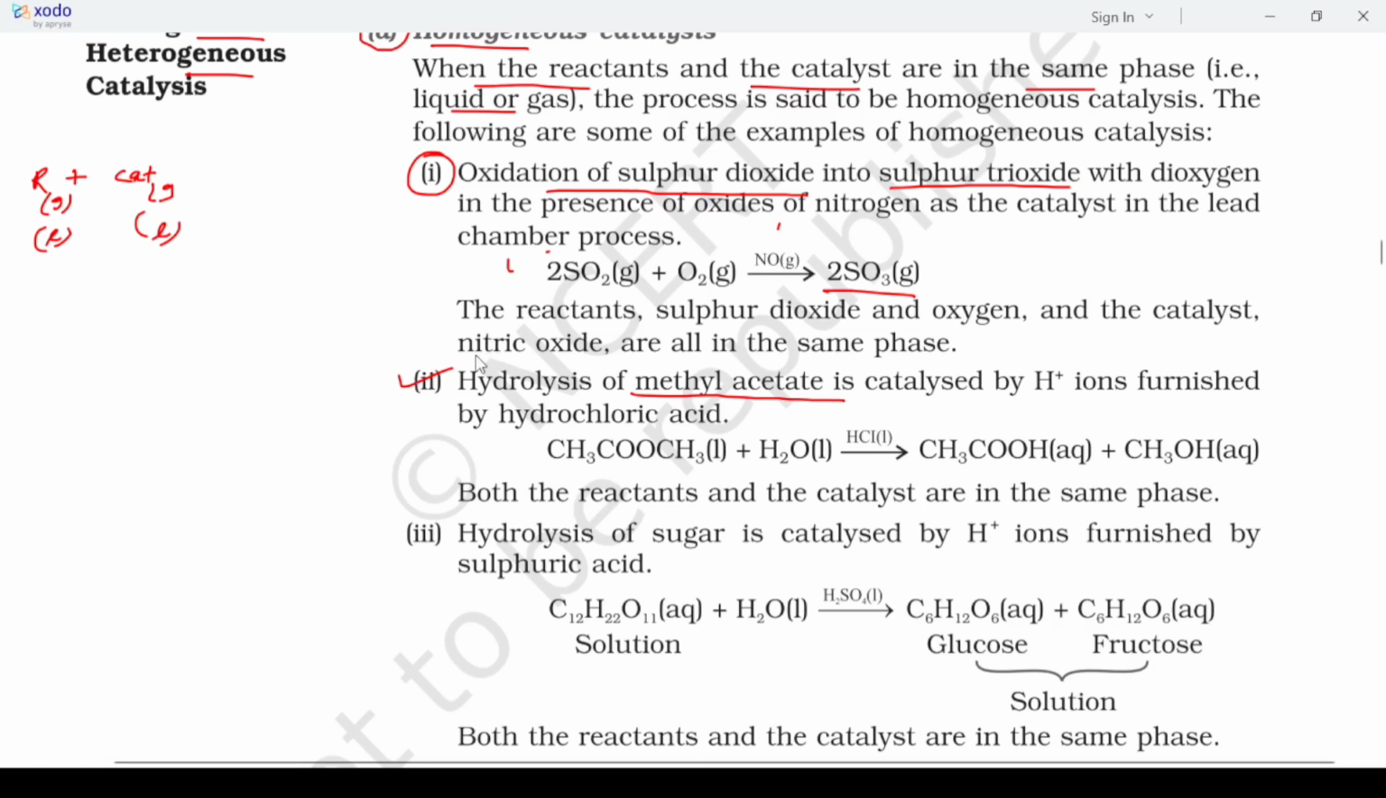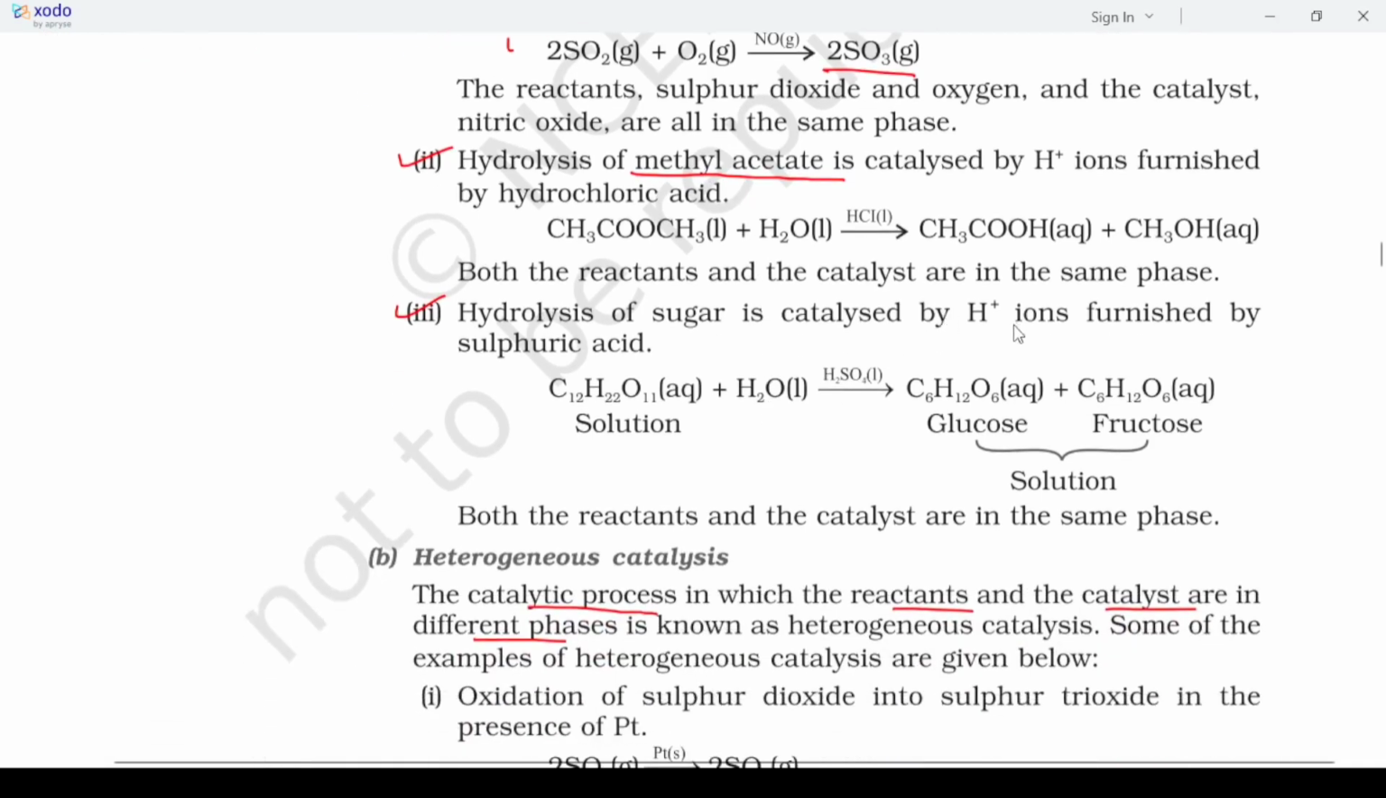So this is also an example of the homogeneous catalyst. You have to remember this one: oxidation of SO2 in presence of NO is a reaction used for homogeneous catalyst. And in this case, hydrolysis of methyl acetate, we also use a homogeneous catalyst. And hydrolysis of sugar is also catalyzed by H+ ion, which is also known as a homogeneous catalyst.